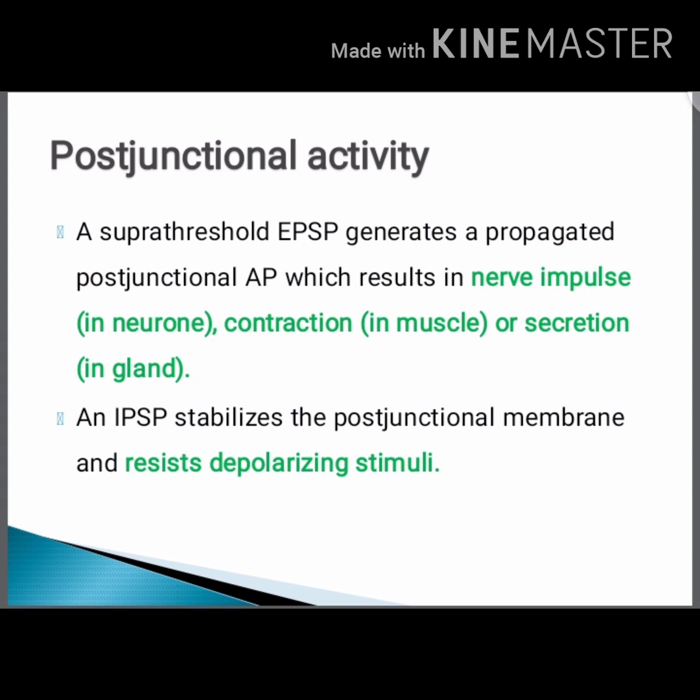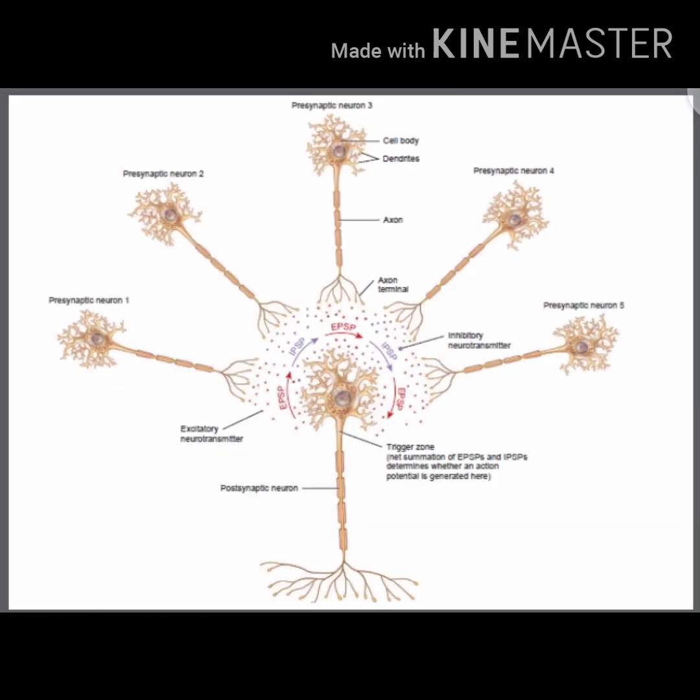Next, postjunctional activity. A suprathreshold EPSP generates a propagated postjunctional action potential, which results in a nerve impulse and contractions or secretions in the glands. An IPSP stabilizes the postjunctional membrane and resists depolarizing stimuli. In this picture, many presynaptic neurons release their chemicals, and accordingly EPSP or IPSP happens in the postsynaptic neuron.